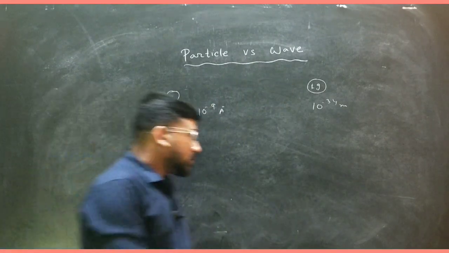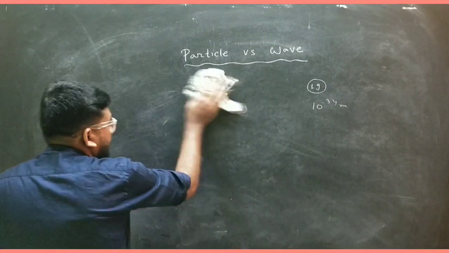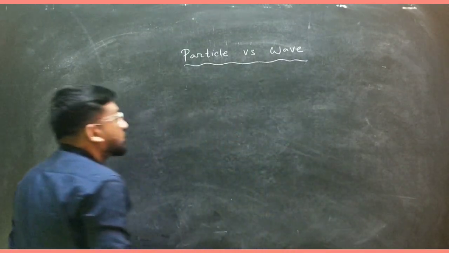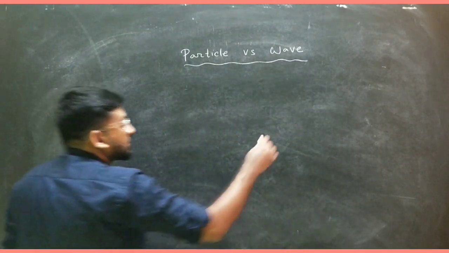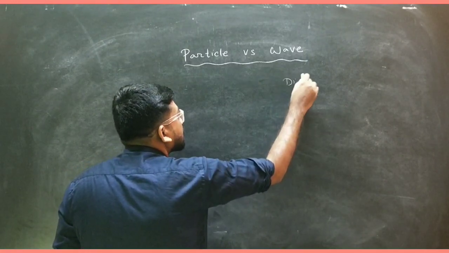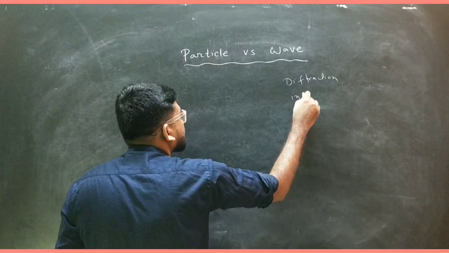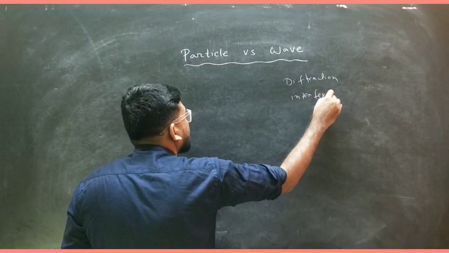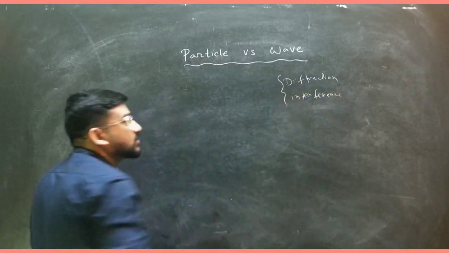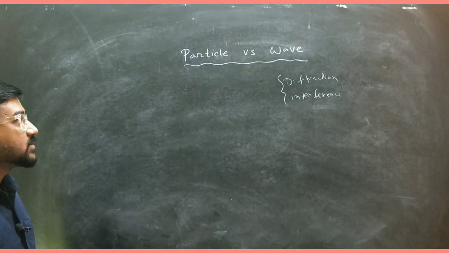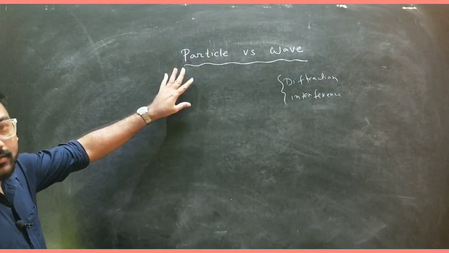Something like, if I give you some examples, if you talk about some phenomena, something like diffraction, if you talk about interference, then these kinds of phenomena in classical physics can't be shown by a particle.